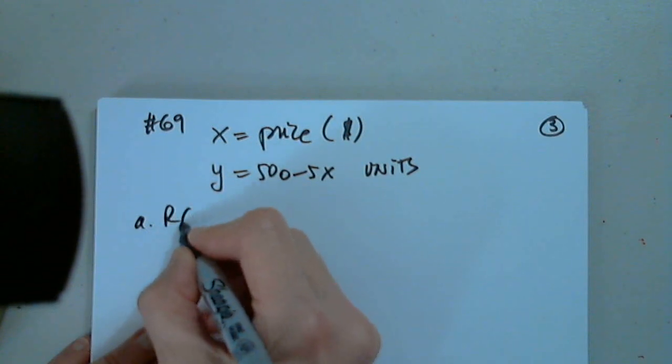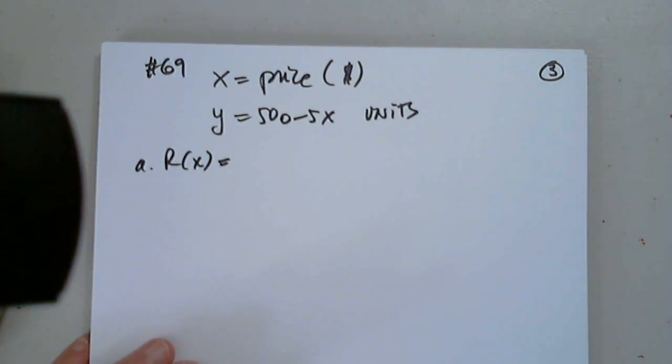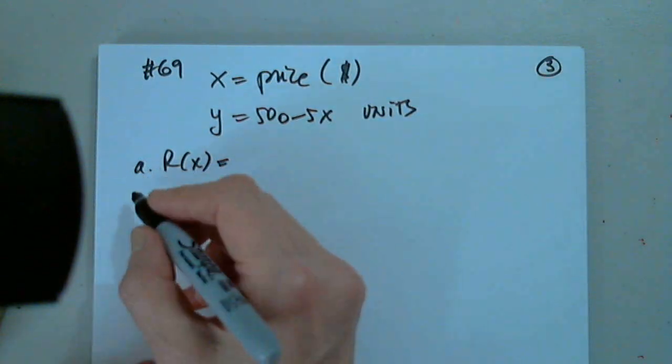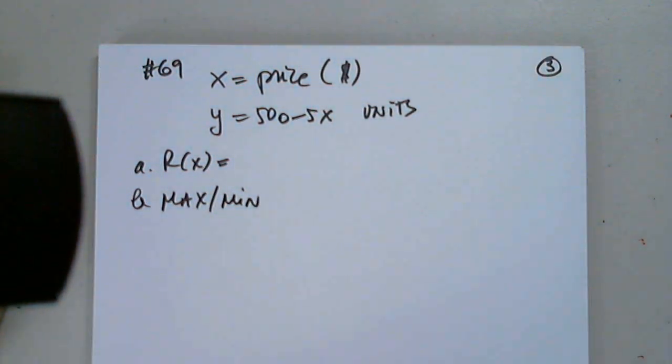So in part A, they want us to find r of x. And in part B, the total revenue generated, such and such, and find the relative extrema. Find max min. And then max min. Perfect.